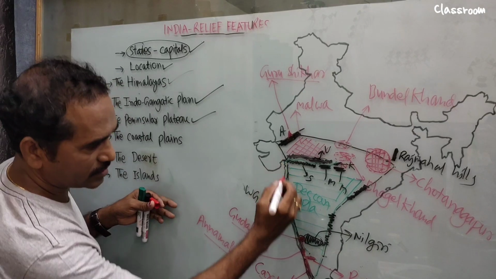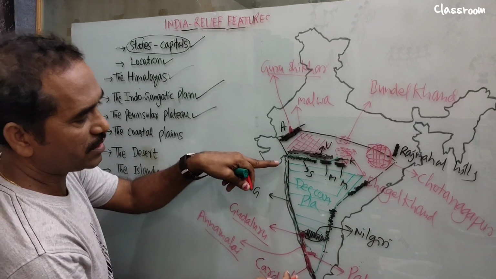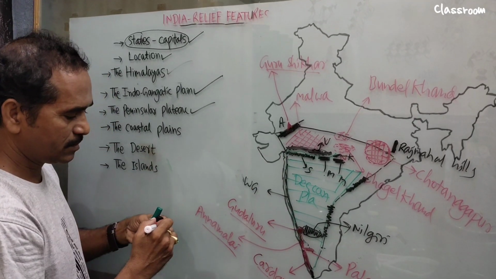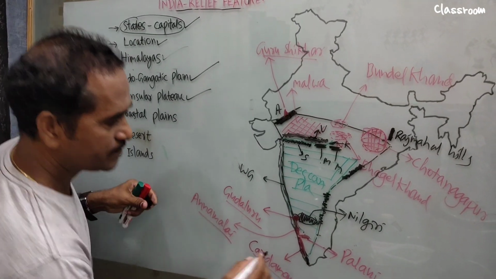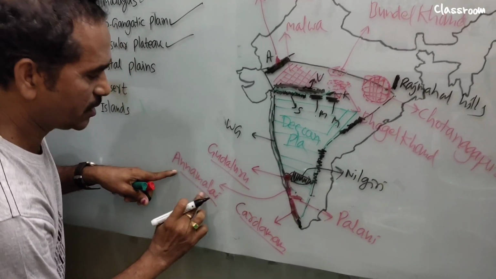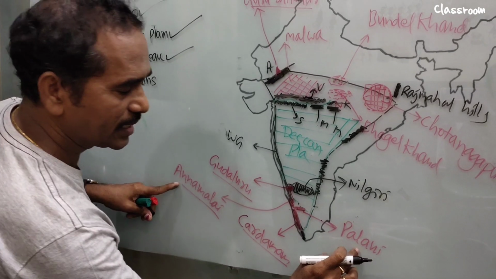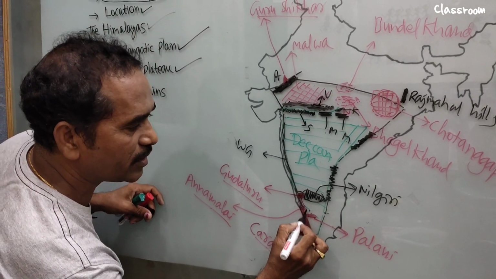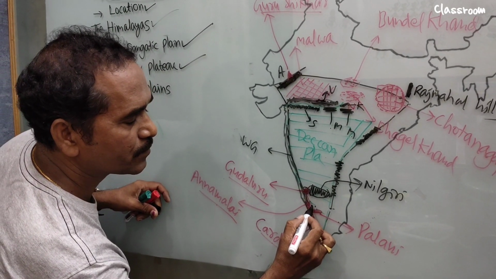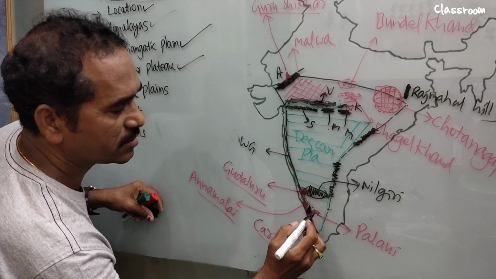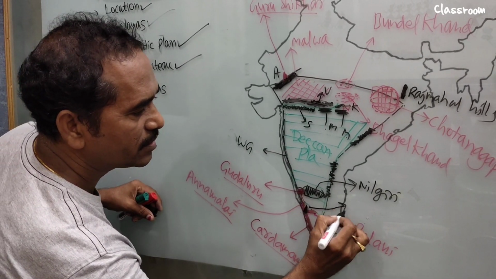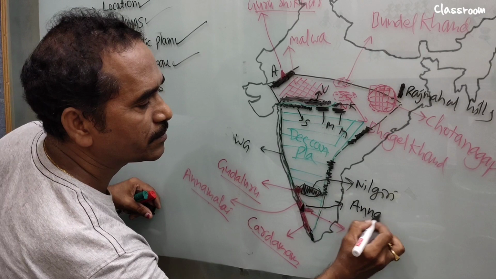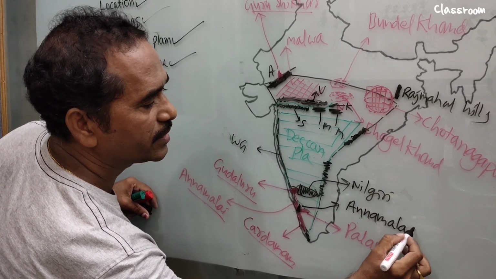Now, let's look at the Western Ghats. What is the highest peak in the Western Ghats? Here, where these three, Annamalai, Cardamom, Palani Hills, meet, at this point we see the highest peak in the Western Ghats. It is in the Annamalai Hills.